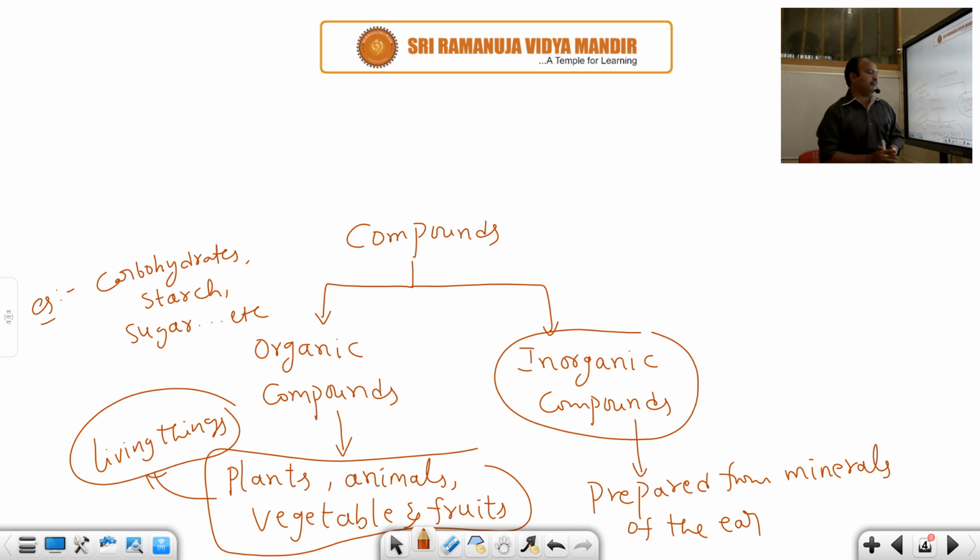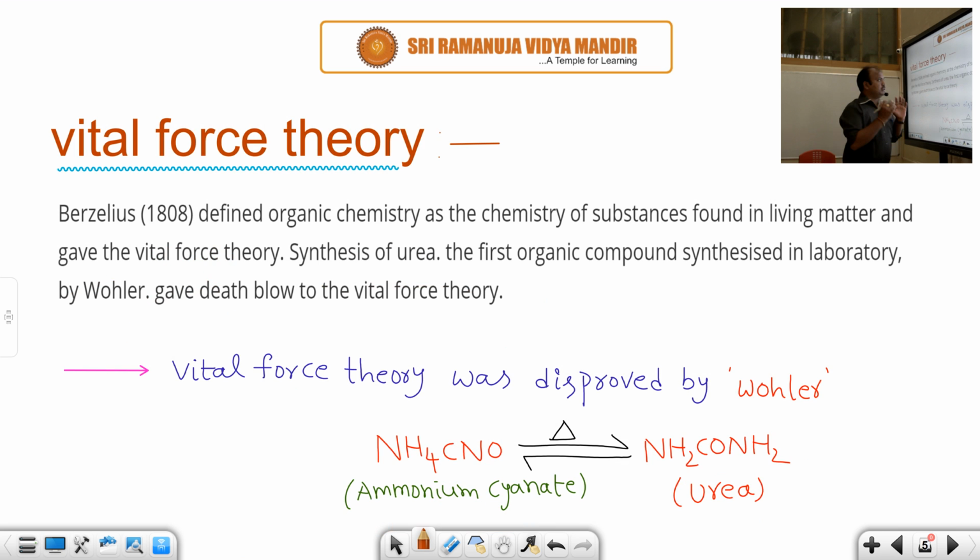So here the vital force theory comes in. This vital force theory was proposed by the scientist Berzelius. According to the vital force theory, organic compounds are obtained from living things like plants, animals, vegetables, fruits.